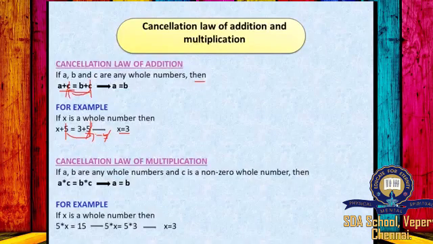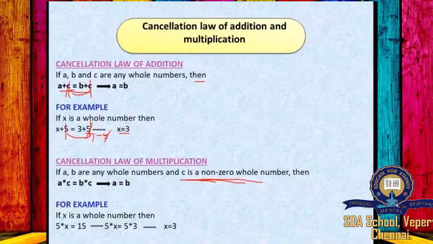The next is cancellation law of multiplication. If A, B are any whole numbers and C is a non-zero whole number, then A into C is equal to B into C gives A is equal to B. C must be a non-zero whole number. Okay, if C is 0, when you multiply A into 0, you will get 0. So C should be a non-zero whole number.